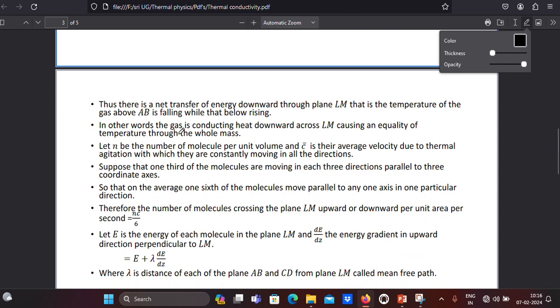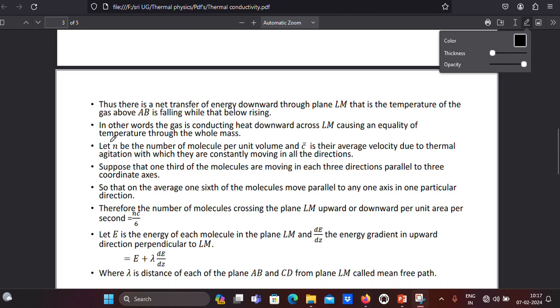Now, in other words, the gas is conducting heat downward across LM. Gas conducting means they are allowing the heat energy to flow from top to bottom, causing equality of temperature through the whole mass. So the main theme here is that all the gas molecules should have the same temperature. In this manner only, higher energy is transferred from the high region to the low region.